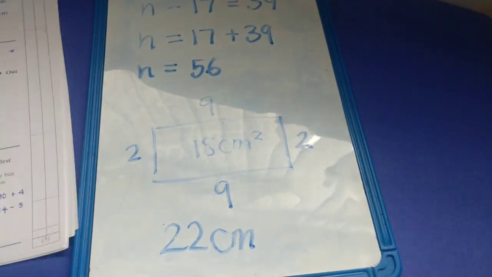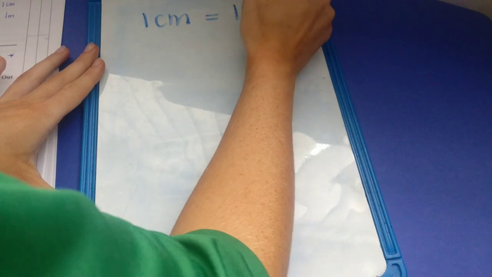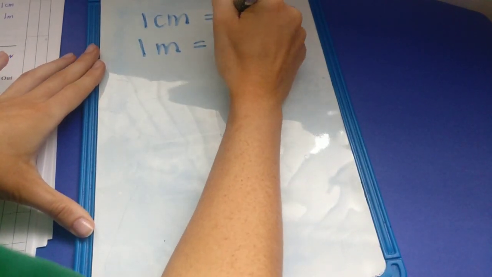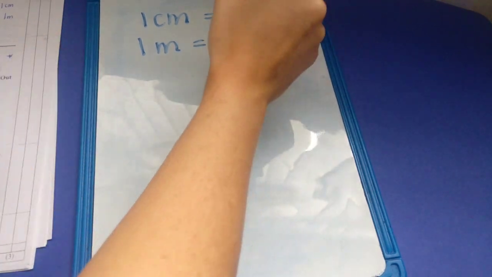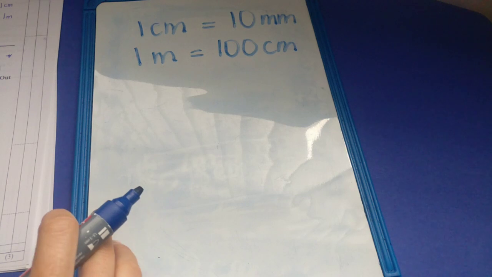Number 19, you know that in 1 centimetre there's 10 millimetres, and you know that in 1 metre there is 100 centimetres, so you can say 10 times 100 would give me 1,000, so your answer to 19 is 1,000.